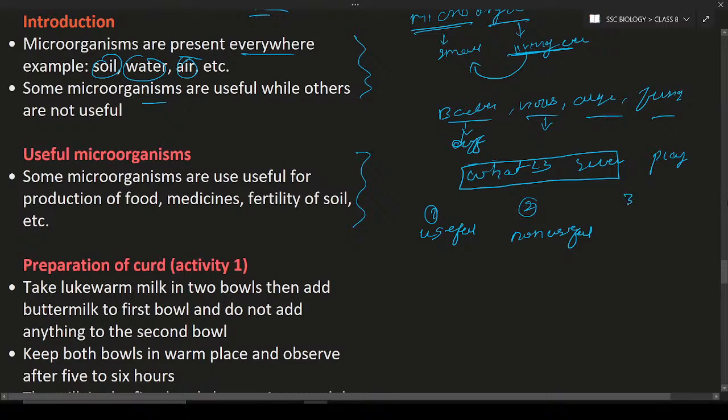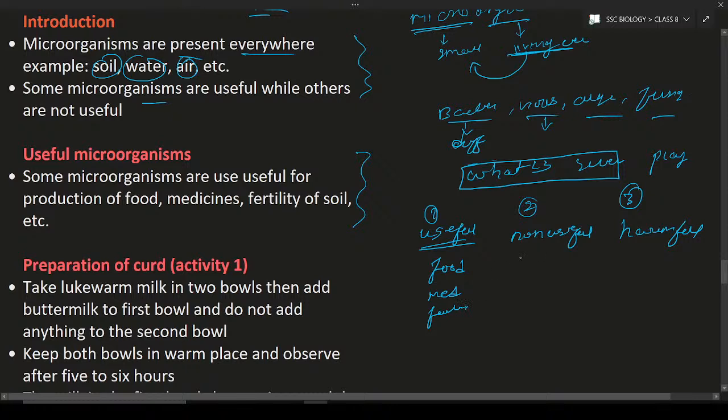So what is the third type? The third type is harmful. Useful microorganisms means these microorganisms are useful for us. They are useful in many ways. They are useful in the food industry, in the preparation of food in the kitchen, in medicines, and in some factories and so on.